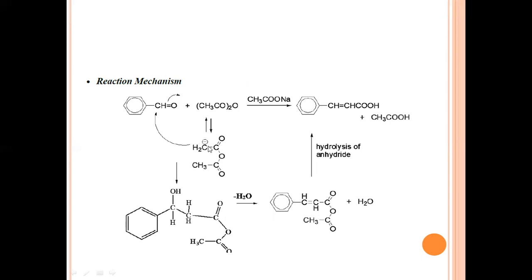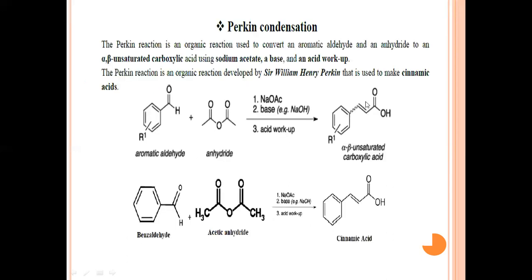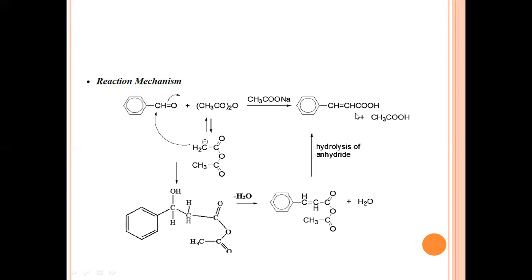entry of these electrons from the carbon atom to the electron-deficient carbonyl carbon atom, there is formation of an alpha-beta unsaturated carboxylic acid, as there is formation of a carbon-carbon double bond.